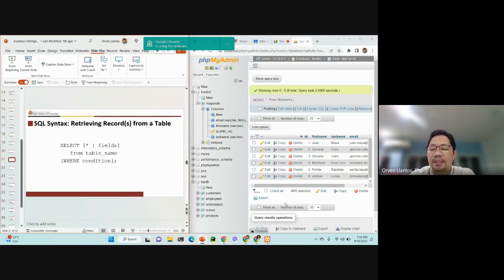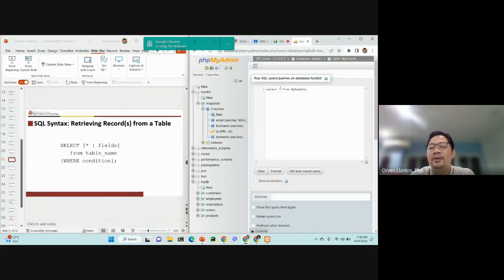The select statement is already familiar to you because I was using it previously. Like I say, select all from my guest. This is the simplest select statement that you can do. The select statement tells MySQL that you are interested in selecting all the records, or all the columns in our table from the my guest database. This allows us to retrieve all the records from our table.